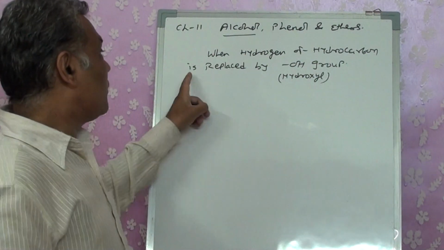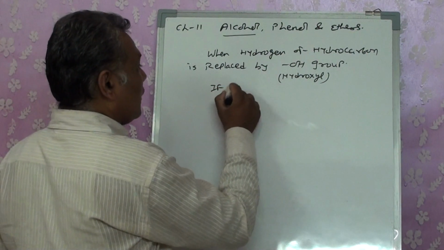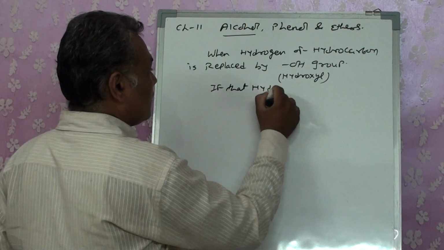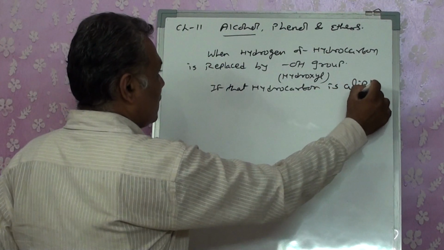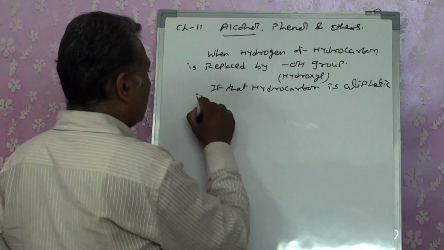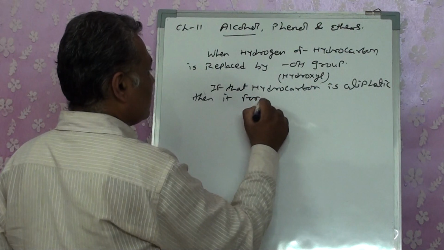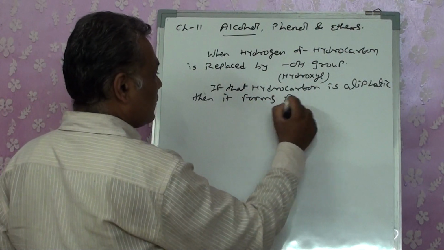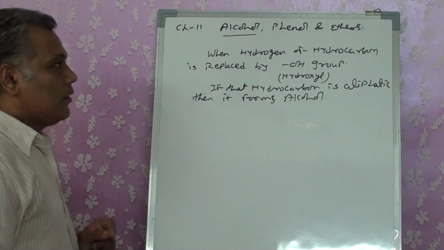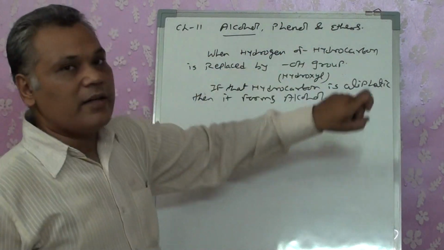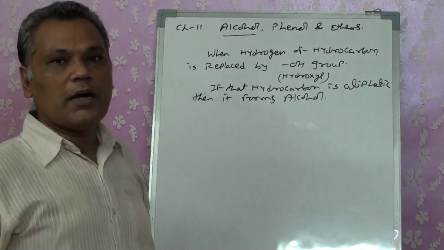When the hydrogen of the hydrocarbon is replaced by the OH group, but if that hydrocarbon is aliphatic, then it forms alcohol. If it is aliphatic, you can write the complete combined definition: when hydrogen of an aliphatic hydrocarbon is replaced by an OH group, it forms alcohol.